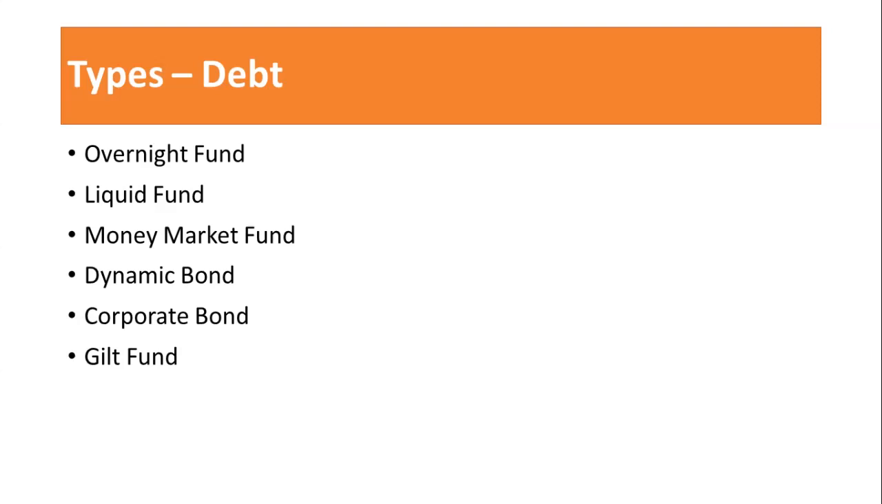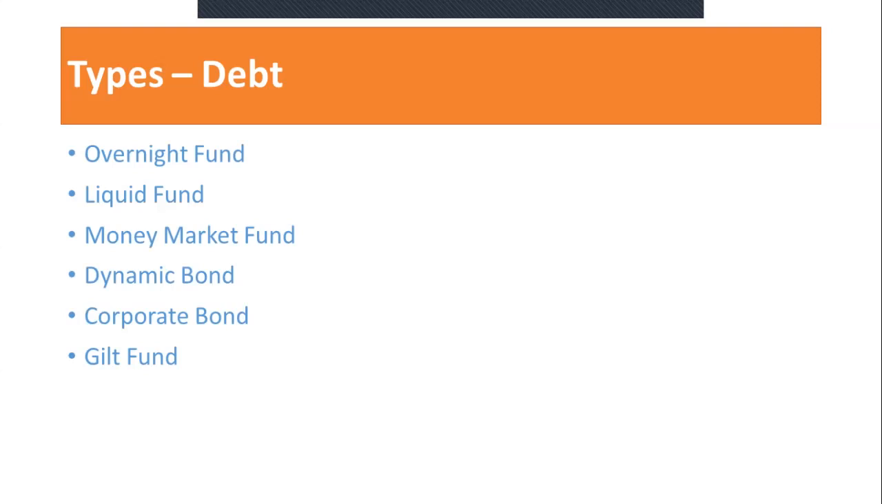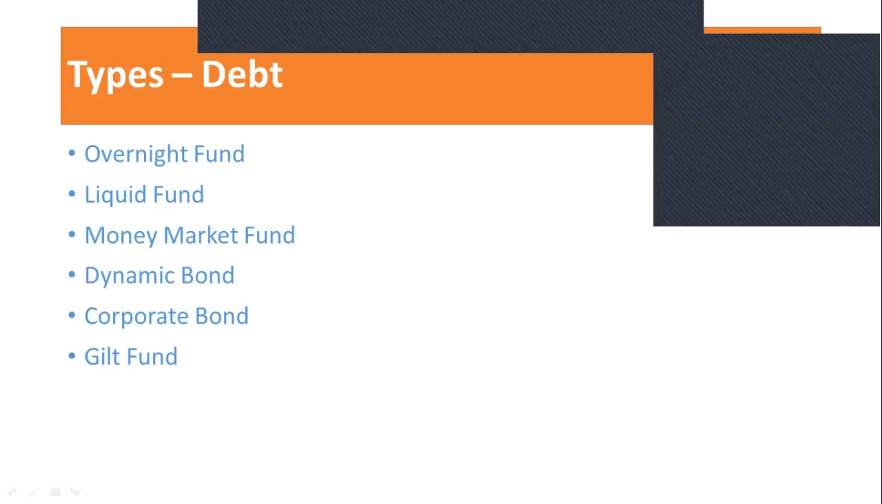The safest bond among any type of debt instrument is the gilt fund. This is an open-ended debt scheme investing in government securities across maturity. The minimum investment in government securities is defined to be 80% of total assets. So if 100 rupees is pooled in this particular scheme, 80% should be invested in government securities and 20% in other debt securities. So in this classification of debt, we are aware of what is meant by overnight, liquid, money market, dynamic, corporate, and gilt fund. Nandri.